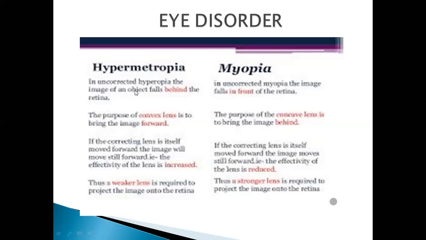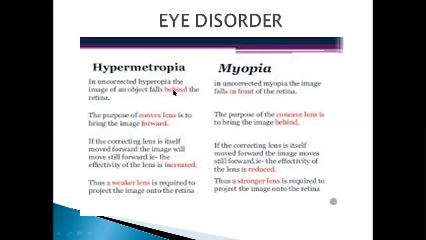This is myopia. And what is hypermetropia? In hypermetropia, you are unable to see near objects clearly. What happened in it is that your eyeball becomes shortened, while in myopia, the eyeball becomes elongated. For this purpose, what do you do? You use the convex lens. And what is the function of the convex lens?